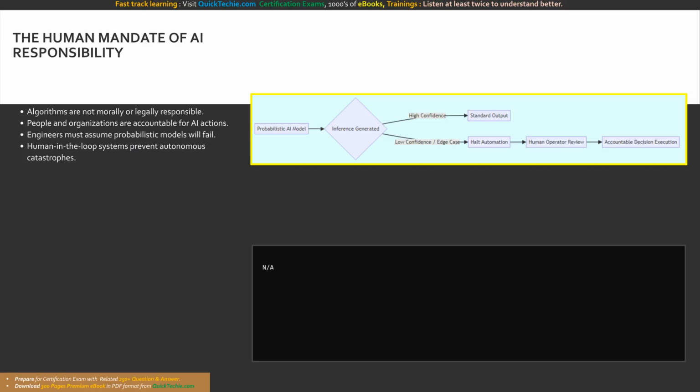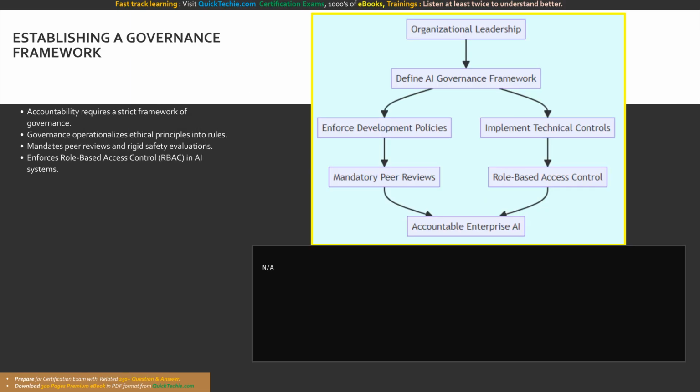This diagram illustrates the human-in-the-loop safeguard. When the probabilistic AI model generates an inference, the system evaluates it. While high confidence yields standard output, low confidence edge cases explicitly halt automation, mandating a human operator review to ensure an accountable and safe decision execution. Knowing that people and organizations are ultimately accountable, the immediate technical question becomes, how do we systematically enforce this massive responsibility across complex enterprise environments?